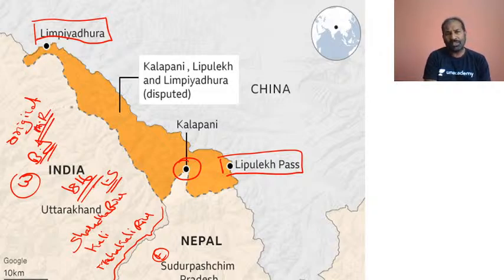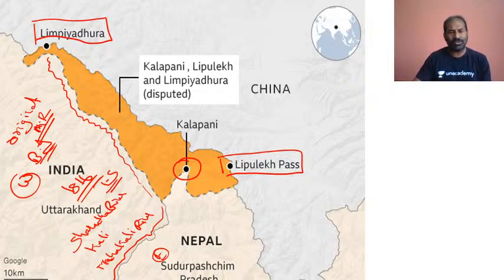The origin of the Mahakali River, or the tributaries which join the Kali River, is almost at the mountains of Limpiyadhura. Therefore, they have considered Limpiyadhura as the river, the Mahakali River, which is the national boundary between India and Nepal now. So this is the entire new political map which has got the constitutional amendment in the lower house, and it will be introduced in the upper house in Nepal.